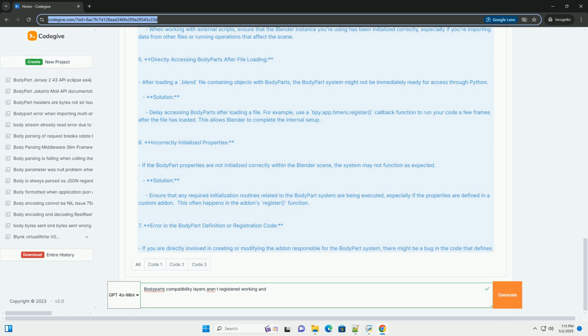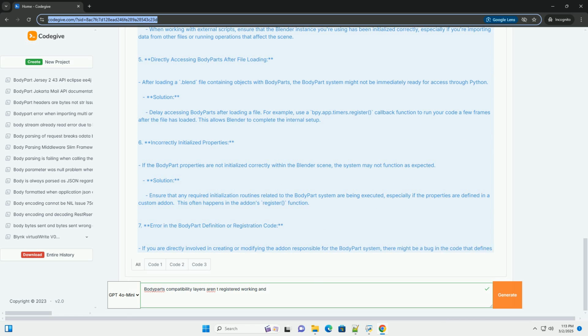4. Context problems, example using a new Blender instance. Some actions, like creating a new Blender instance programmatically or using bpy.ops operations that change the context, can disrupt the correct registration of the body part system. Solution: When working with external scripts, ensure that the Blender instance you're using has been initialized correctly, especially if you're importing data from other files or running operations that affect the scene.